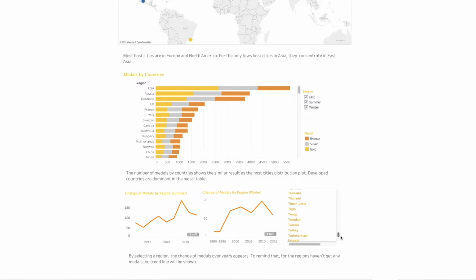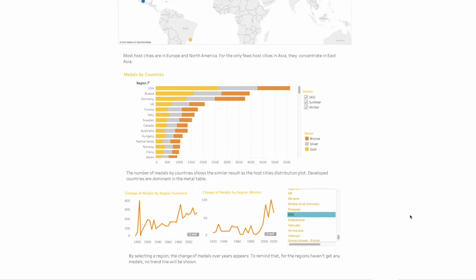For example, we select the USA. We can see that in recent years, the USA's medal count by region is increasing, for example from 12 medals in 1924 to 97 medals in 2010.